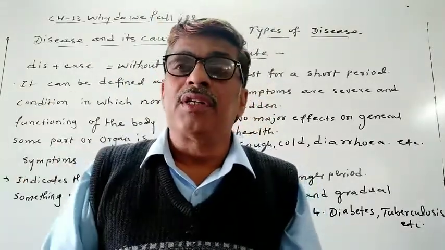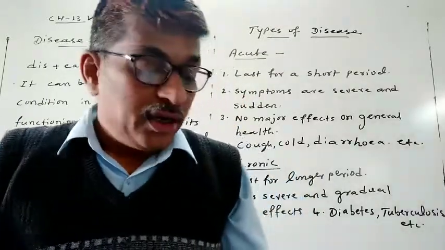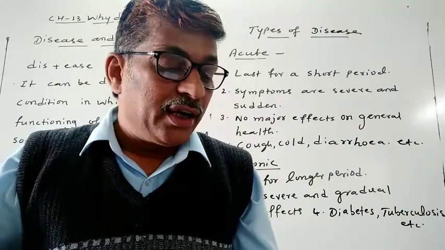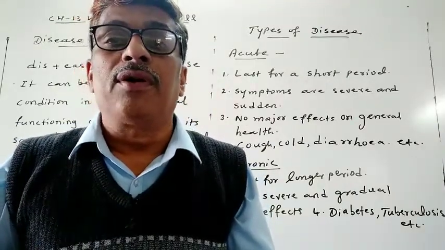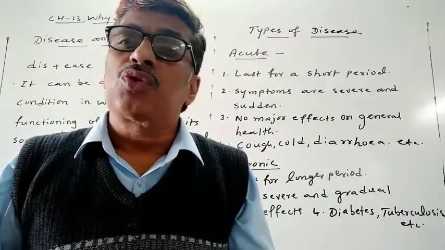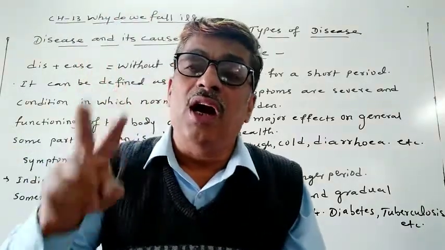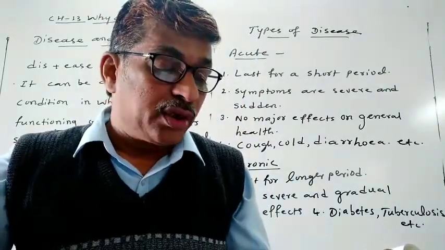So whenever a chronic disease is there, the person can't do their work. Their ability and learning power are reduced, and they feel tired and weak. Due to this, the person can't do his work for a longer time. So this is a chronic disease.